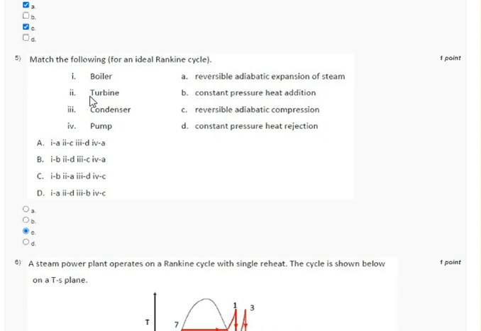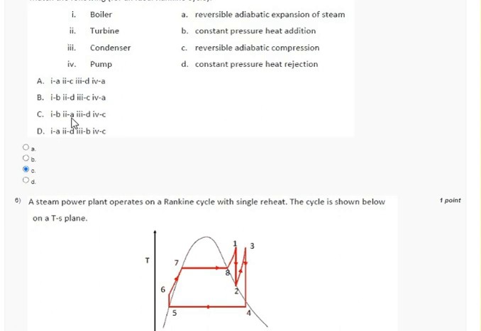In the turbine, the reversible adiabatic expansion of steam. So for second, A. Condenser is the constant pressure heat rejection. For third, D is correct. And for pump, it is a reversible adiabatic compression. So for question 5, the correct answer is C: 1B, second A, third D and 4C.